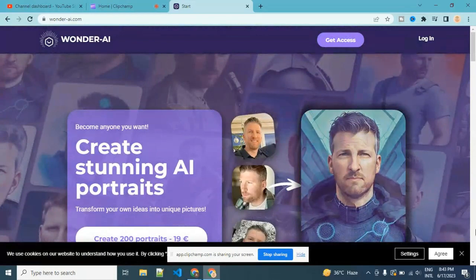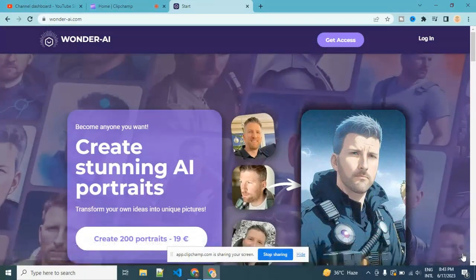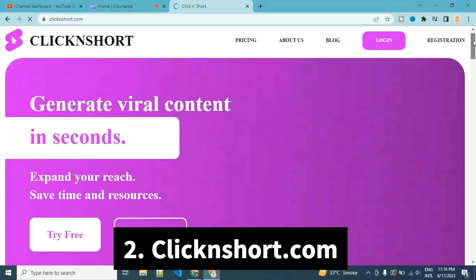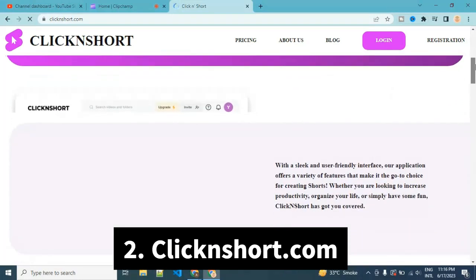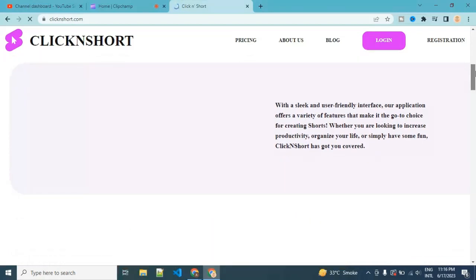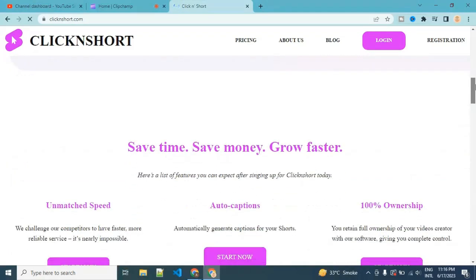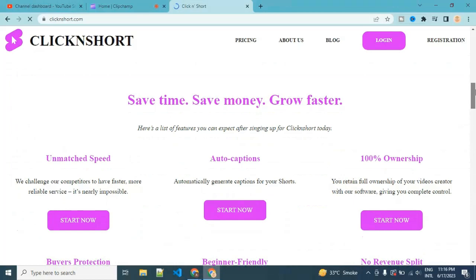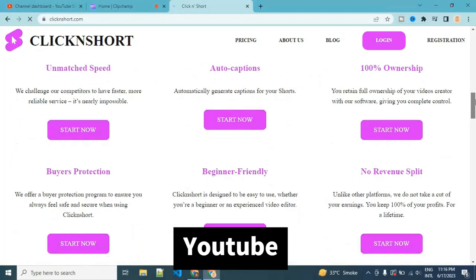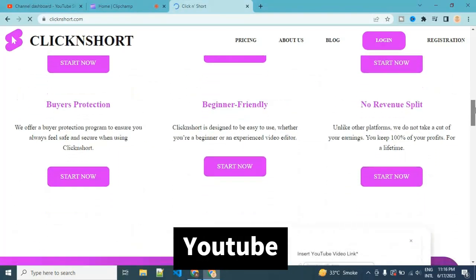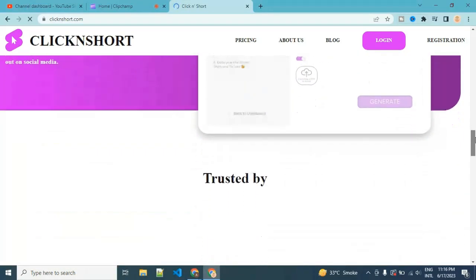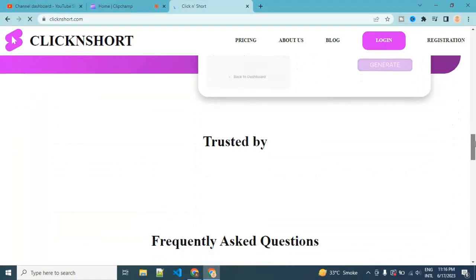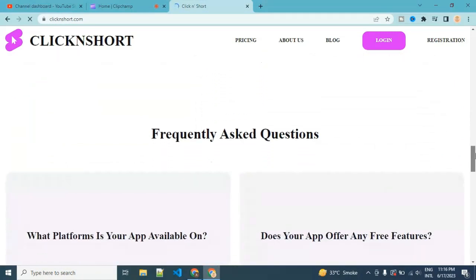The next AI app that enables you to make money online from your phone is Click and Short. By visiting clickandshort.com, you can utilize this AI tool to generate short-form content that has the potential to go viral. Simply find a longer video on platforms like YouTube, create an account on Click and Short, and paste the link to that video. The app will generate multiple variations of YouTube Shorts for you.